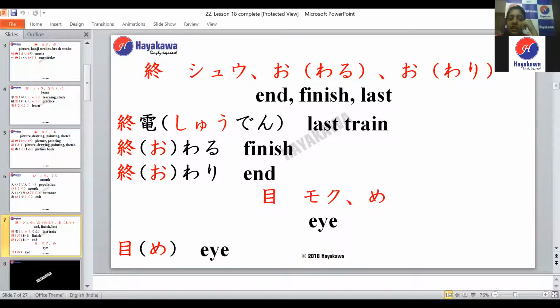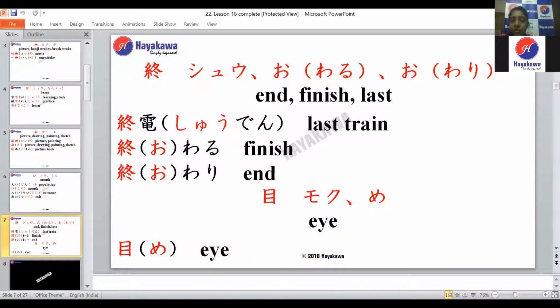So the next kanji that we have on the screen is the kanji for finishing, to finish or to end. The kanji has the readings shu, and owaru, owari. Owaru is the verb to finish, and owari means end.